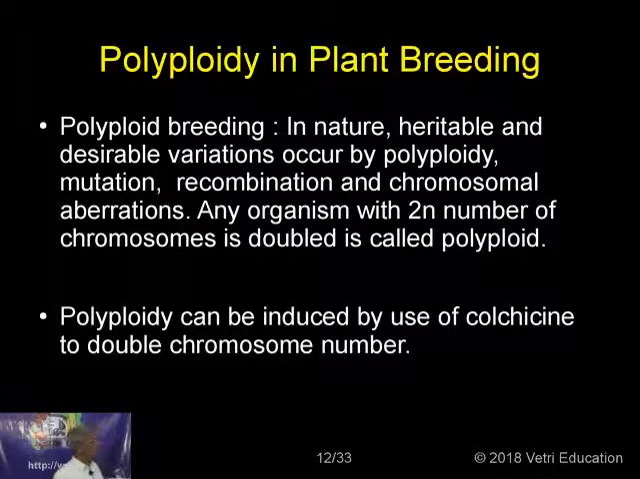Then polyploidy in plant breeding. Now we will just tell you what polyploidy is, and then we will go to the other areas. Then it will be easy for you to understand. When you have two sets of chromosomes, it is called diploidy. Now I have taken a plant with just 4 homologs. So 2n is equal to 8 here.